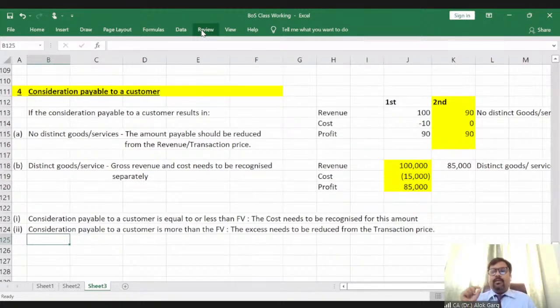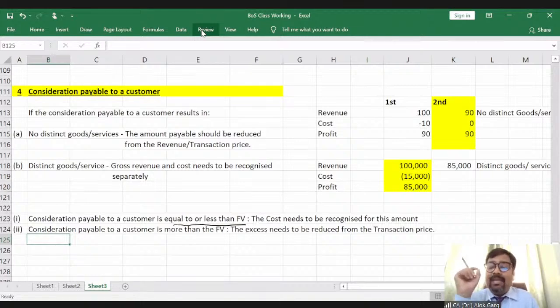So I bought a television of 1 lakh rupees from this vendor, and he bought furniture from me for 15,000 rupees, which is the fair value. So he is paying me 15,000 rupees for the furniture, and the market price of such furniture is also 15,000 rupees. So in this particular case, the consideration payable is equal to or less than the fair value.